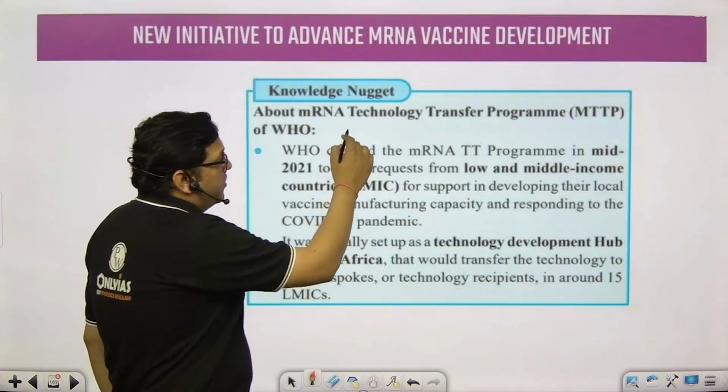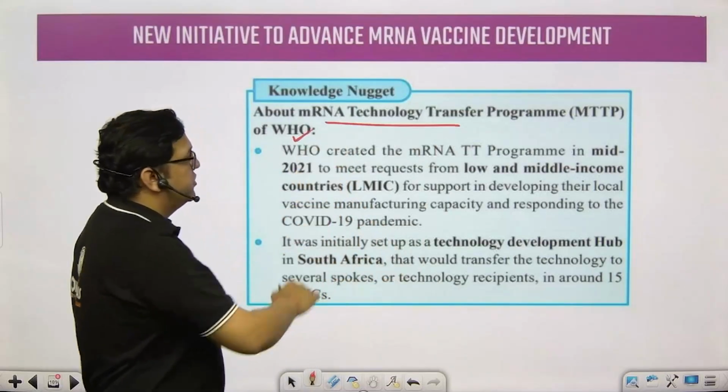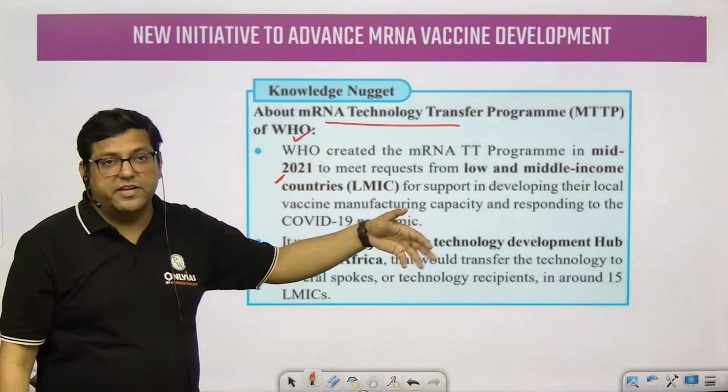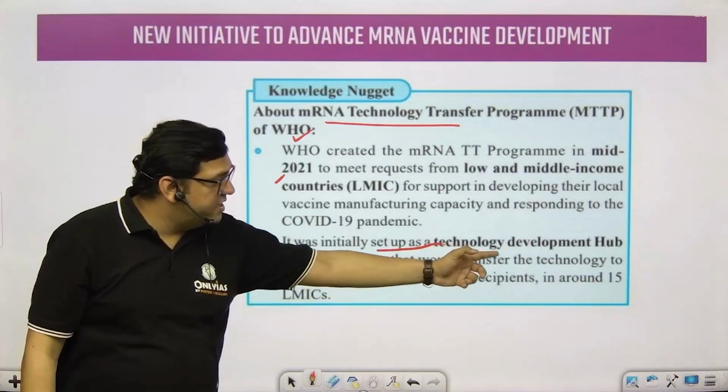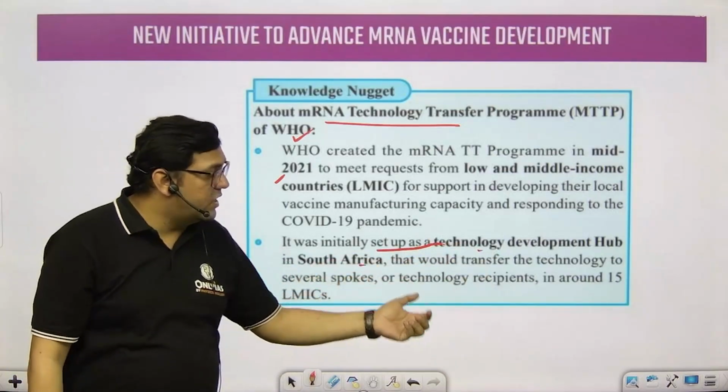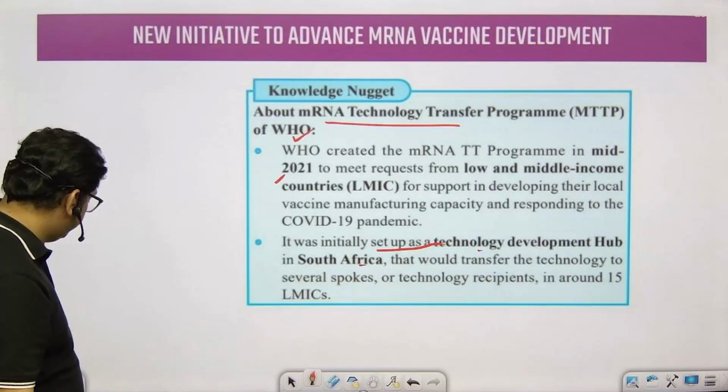The mRNA technology transfer program of the WHO started in mid 2021 in middle and low income countries, and it initially set up a technology development hub in South Africa.